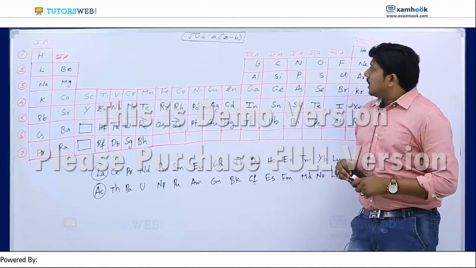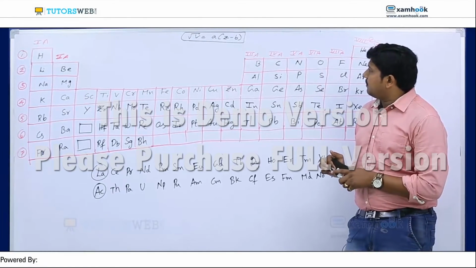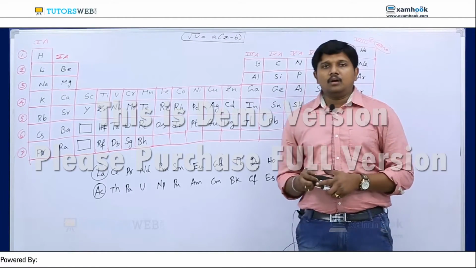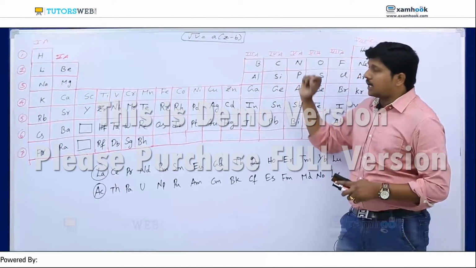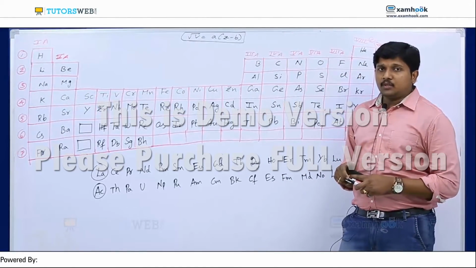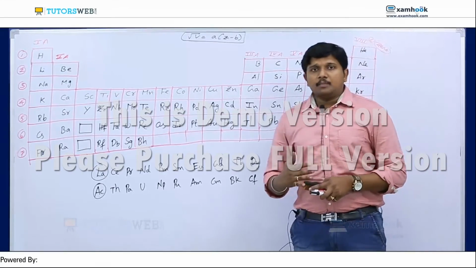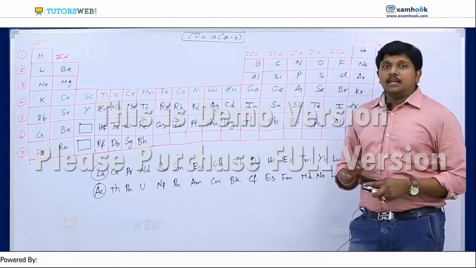And the next one is the carbon family. The carbon family is called carbogens. They are called carbogens because the valency is 4 and the property is the same as carbon. They start with carbon, so they are called carbogens: carbon, silicon, germanium, tin and lead.